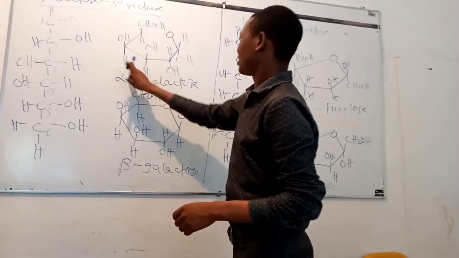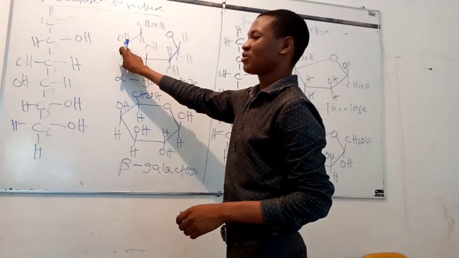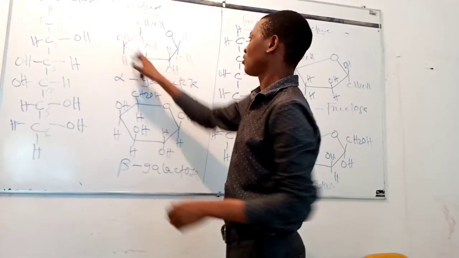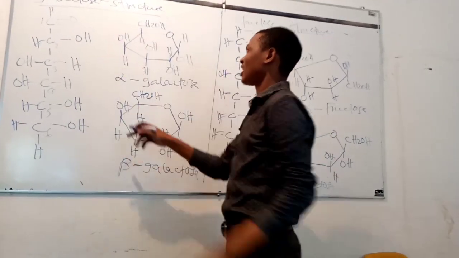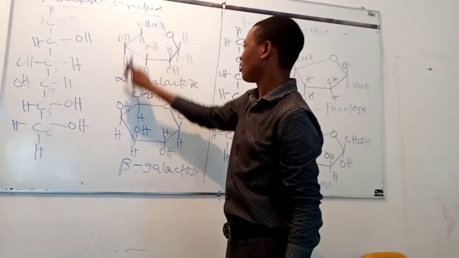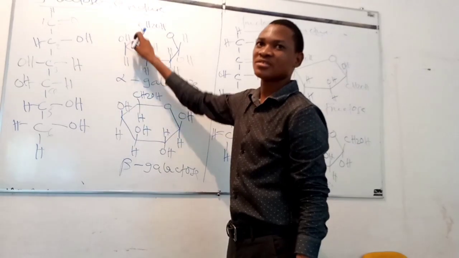So you can appreciate the difference between galactose and glucose in the carbon atom number 4. In alpha and beta glucose, the hydroxyl group is projected downward, but in galactose, it is outward. So this one is the only difference between the galactose and the glucose.